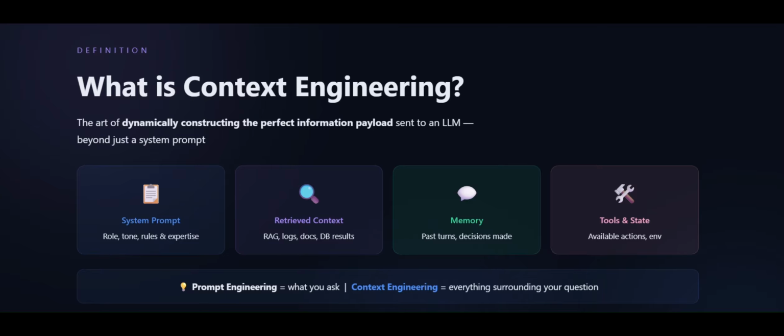So, what exactly is context engineering? The art of dynamically constructing the perfect information payload that is sent to an LLM beyond just a system prompt. As you can see here, you will also send a system prompt that contains role, tone, rules, and expertise. You will be sending retrieved context like RAG, logs, docs, DB results, and you include memory like past turns and decisions made, and you also include tools and state like available actions and environment. This is different from prompt engineering. Prompt engineering is what you exactly ask an LLM, but context engineering is everything surrounding your question.